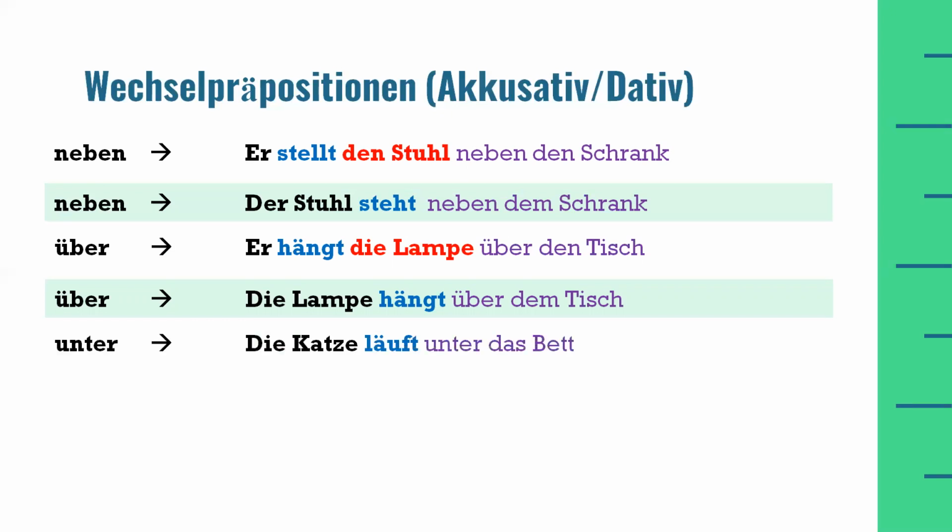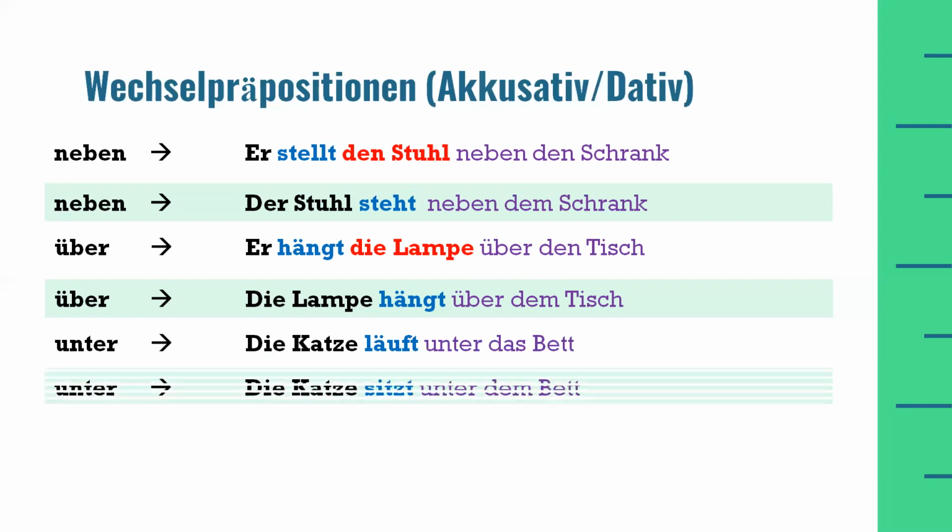Next example is unter. Unter means under. Die Katze läuft unter das Bett. The cat walks under the bed. The second example for this unter preposition is "Die Katze sitzt unter dem Bett." The cat sits under the bed. So again, in these two examples, in the first example, the cat is moving. The cat is walking under the bed, therefore there is a movement.